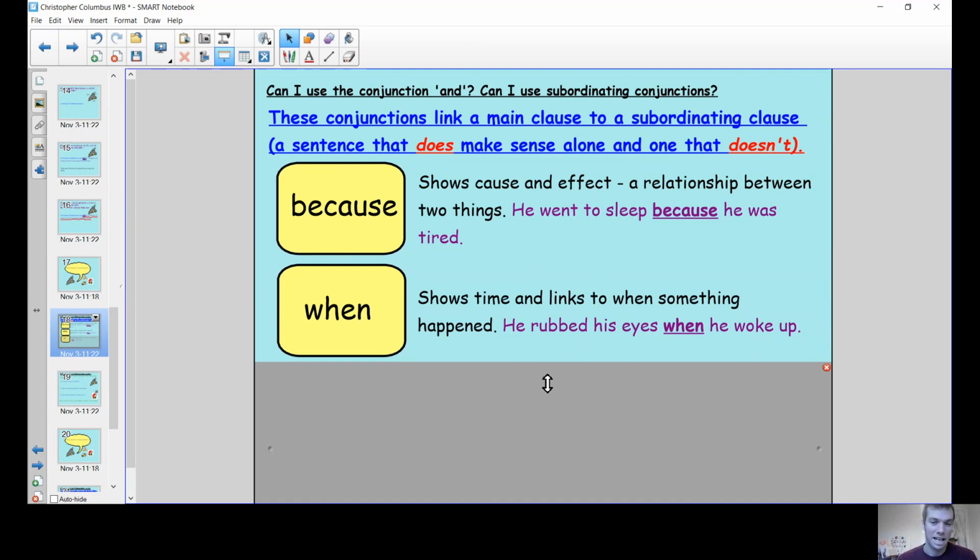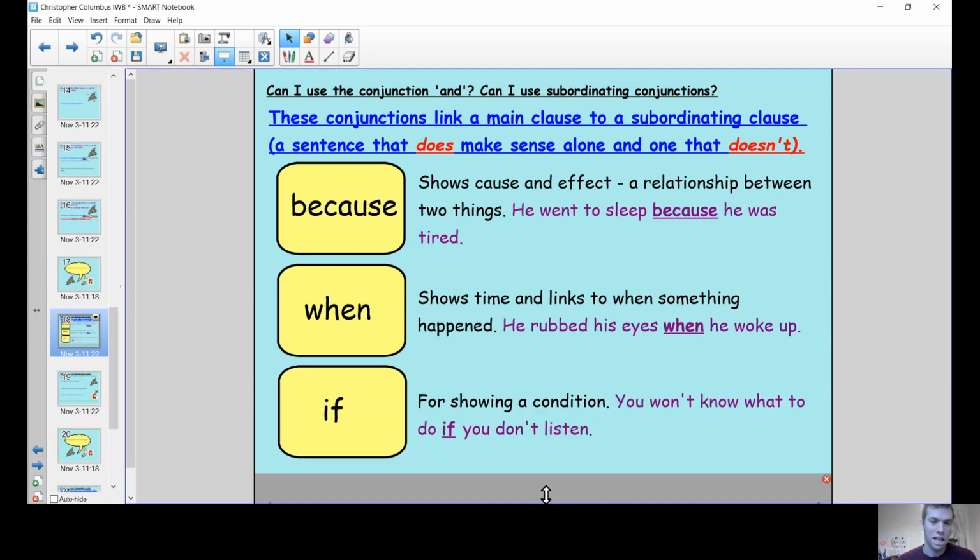And finally today we have the conjunction if. Now this shows a condition, and you think about this when your mum or dad are asking you to do something. Perhaps you won't be able to watch the film later if you don't tidy up your toys.